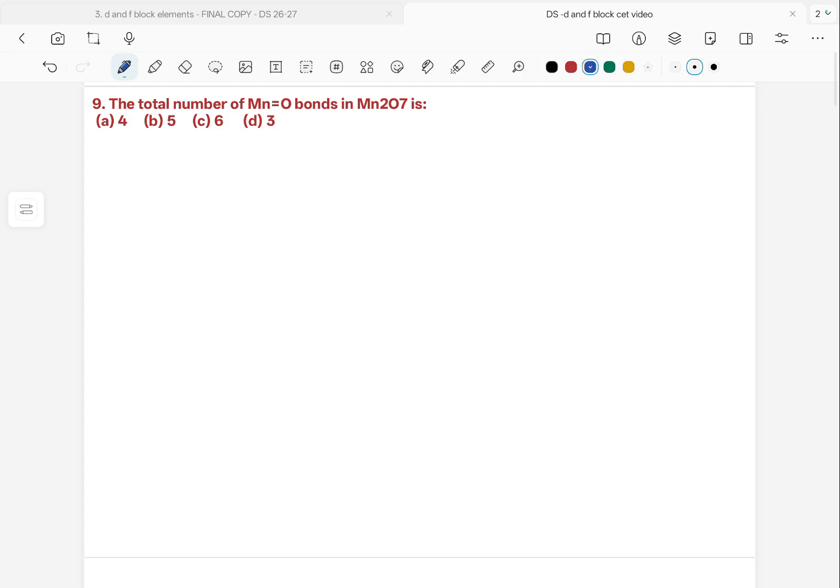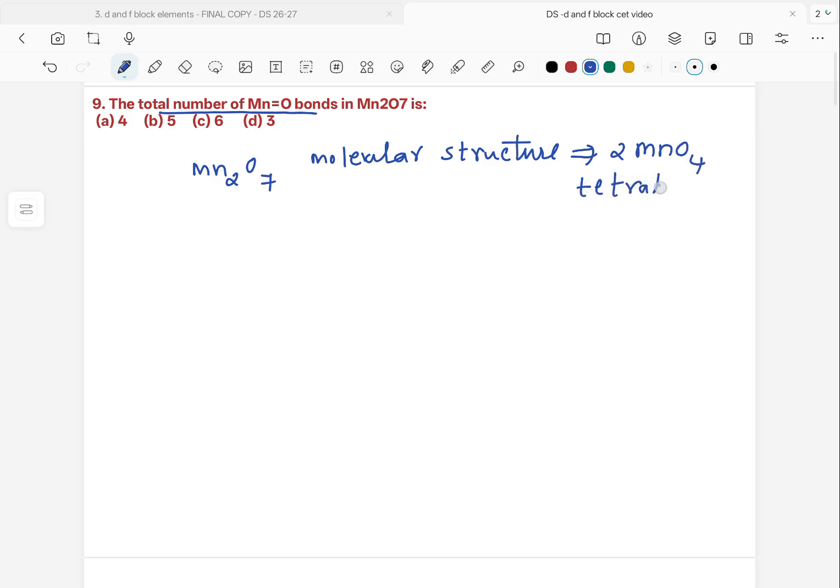The question is the total number of Mn=O double bonds. The total number of Mn=O double bonds. Actually, Mn2O7 is a molecular structure composed of 2 MnO4 tetrahedra linked by an Mn-O-Mn bond. An oxygen bridges 2 manganese atoms.